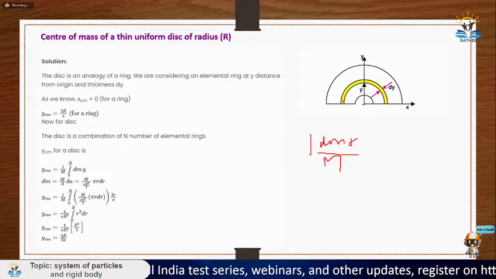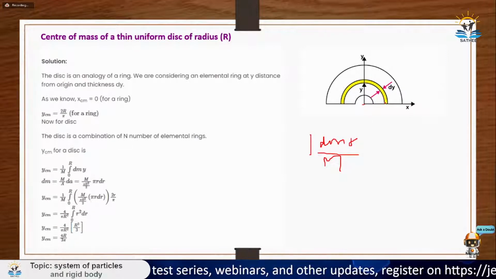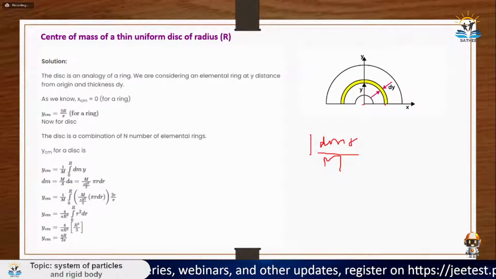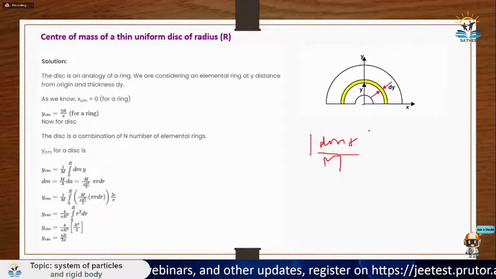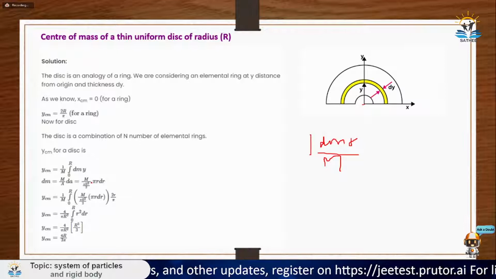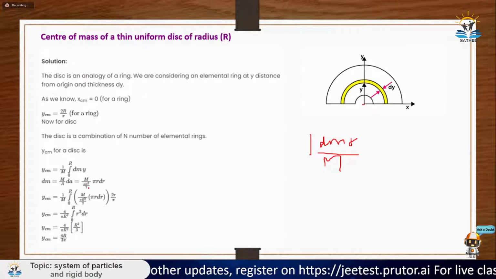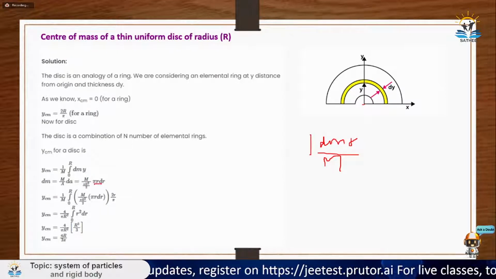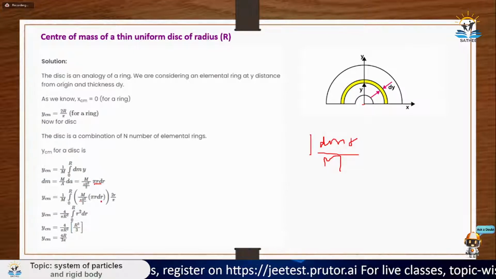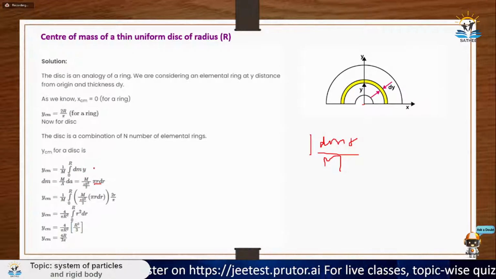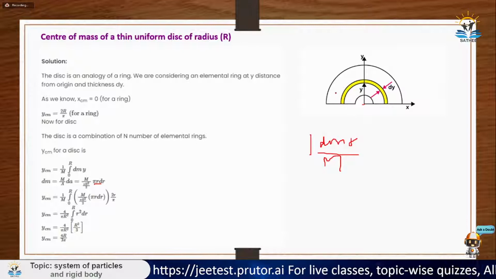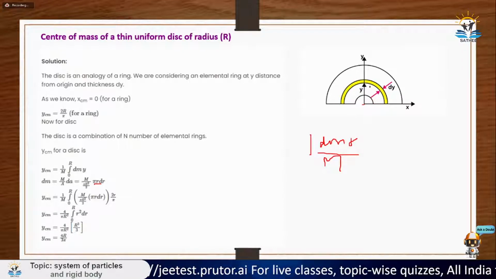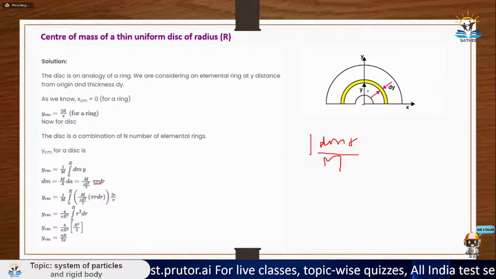Area would be how much? Circumference, which is pi r, because it is semicircle, multiplied by dy, this one. So pi r dy, which is they are taking dr. So m upon pi r square by 2, which is m upon total area multiplied by the area of the strip. This is your dm. So dm multiplied by capital Y. Y is nothing, just the center of mass of this coordinate, which is y here only, since you have taken y.